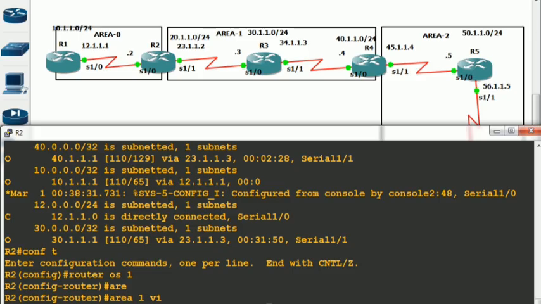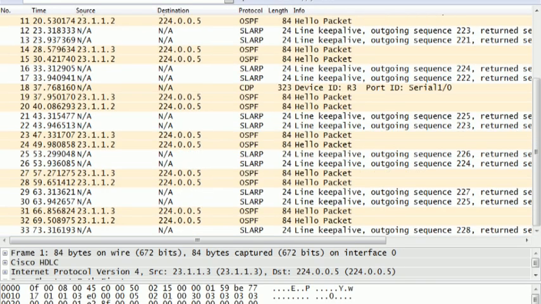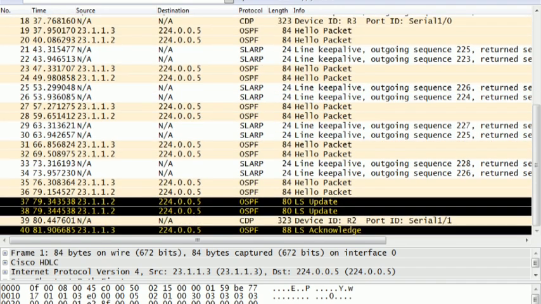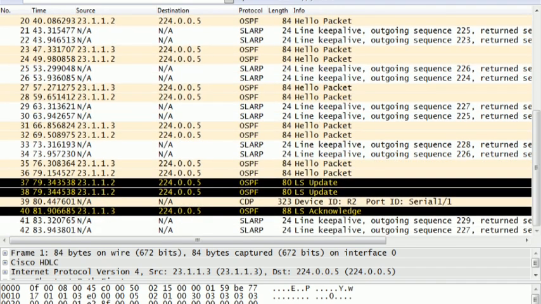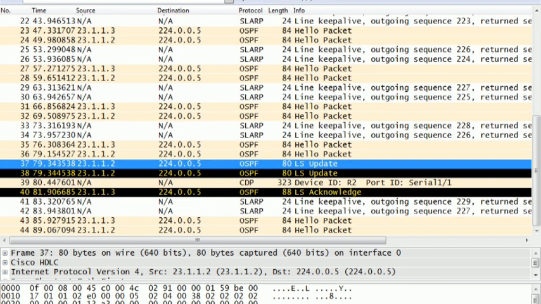After configuring this command, this router will regenerate its own router LSA, saying that I am the endpoint of the virtual link. I am the endpoint of the virtual link. Let me show you. See, the V bit will be on. Understood or not? See, this update has been given by 23.1.2.